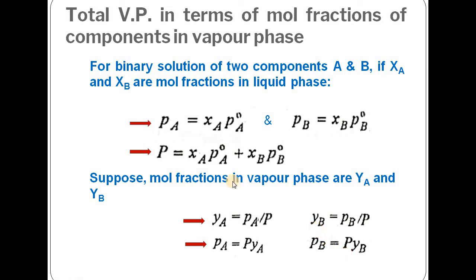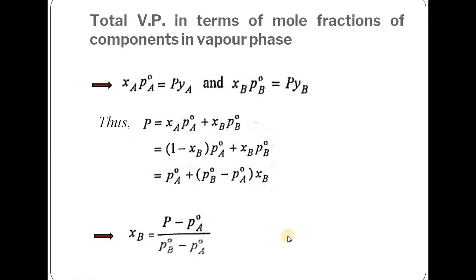Now, PA is equal to XA PA naught and PA is equal to P YA. From these two relations, we get XA PA naught is equal to P YA and XB PB naught is equal to P YB. Now we already have P equal to XA PA naught plus XB PB naught. We can write XA is equal to 1 minus XB. So (1 minus XB) into PA naught plus XB into PB naught is equal to the total vapor pressure.